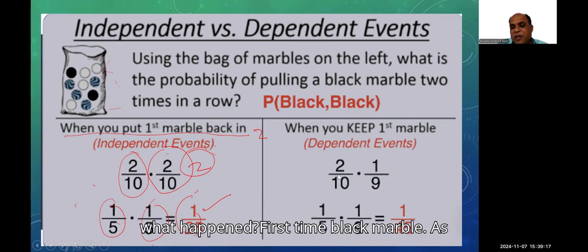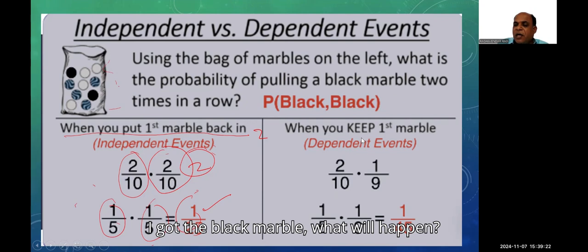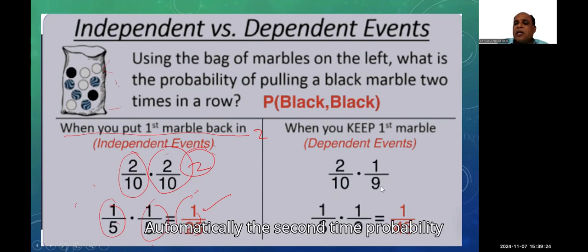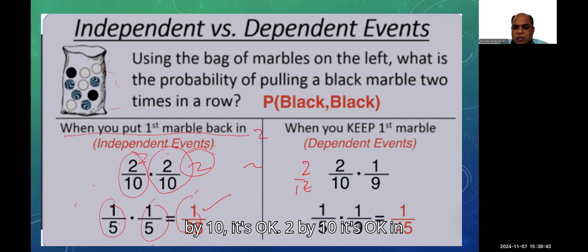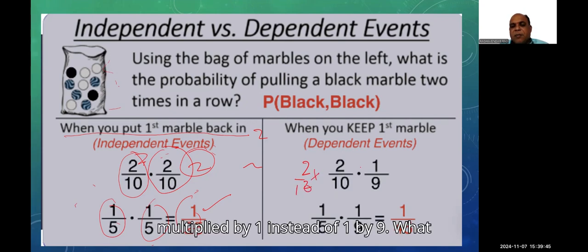But here what happened? The first time we got the black marble, so automatically the second time probability is very low because only 1 marble is there out of 9. Right? Suppose if I get another marble the first time, so 2 by 10, multiplied by 1. Instead of 1 by 9, what will happen?